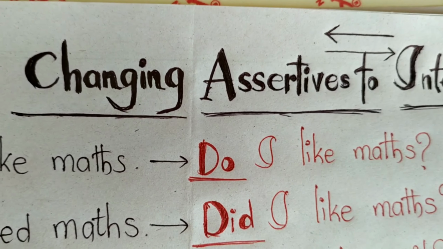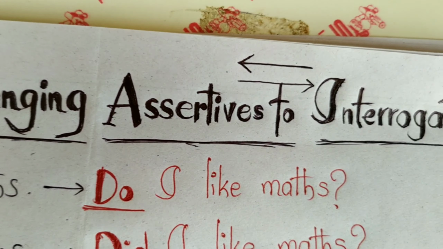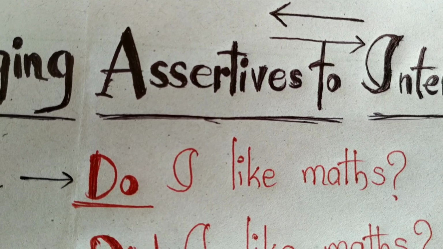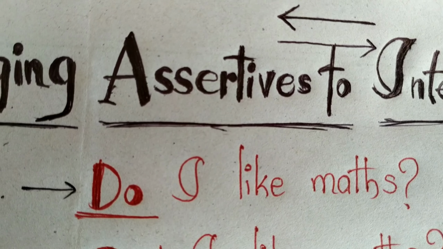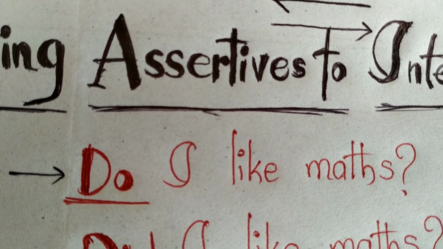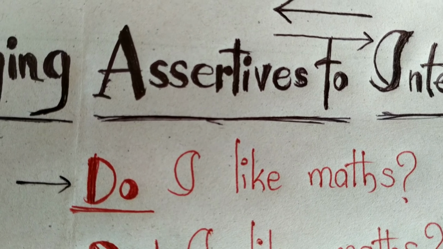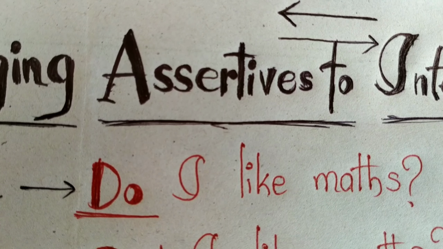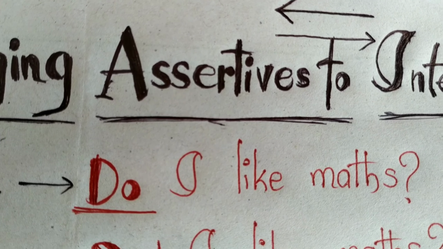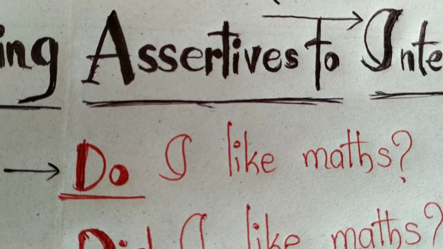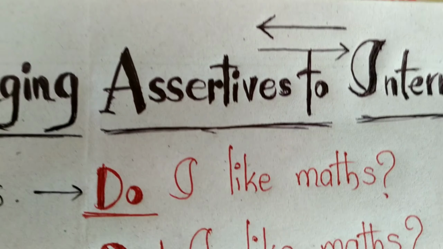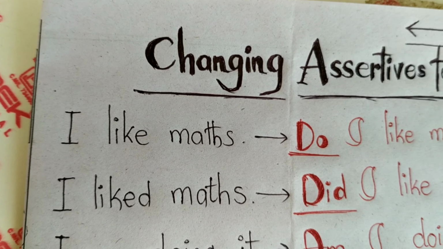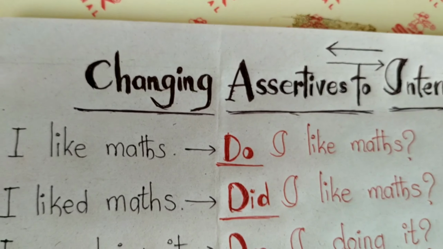Next, if there is an interrogative sentence like Do I like maths, and you get a chance to change it into an assertive sentence, simply do should be removed. No need to make any other changes. Then the remaining part becomes an assertive sentence. Of course, you have to remove the question mark also. Then it becomes I like maths, an assertive sentence. So we discussed assertive to interrogative and interrogative to assertive.